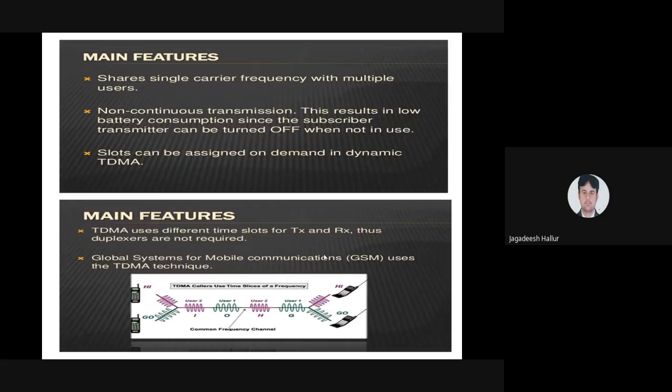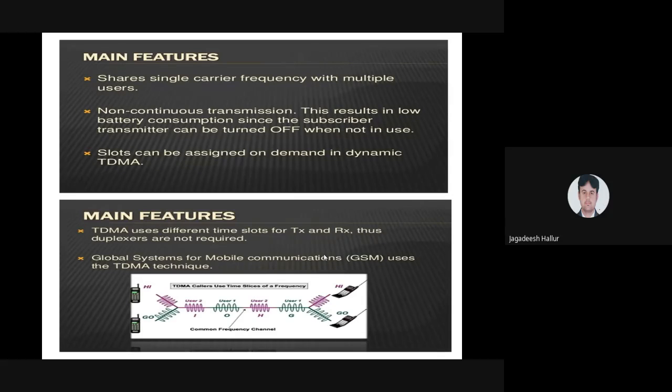Come to the second point. FDMA is continuous transmission. Why? Because it is a sinusoidal signal. A waveform is there, that is the analog signal. This is a continuous transmission. But TDMA is a non-continuous transmission. Why? Because we are using bits here, that is zeros and ones.